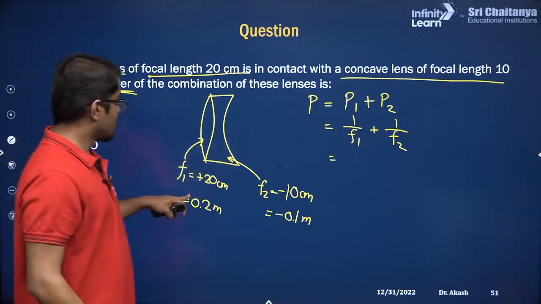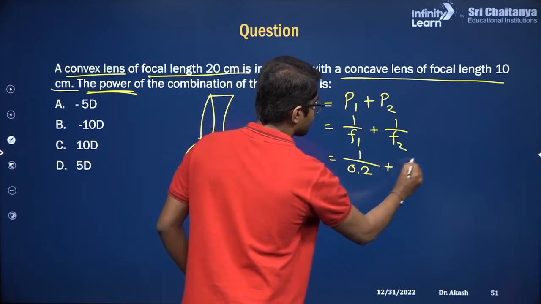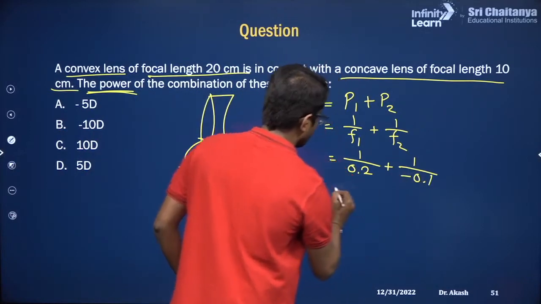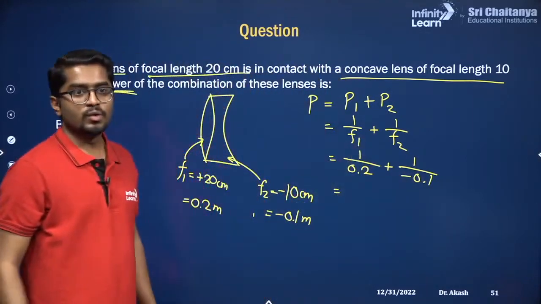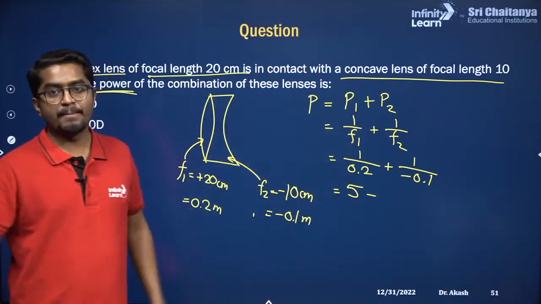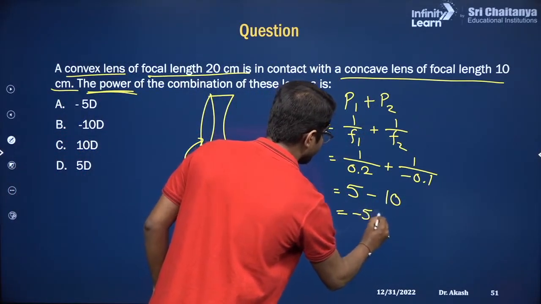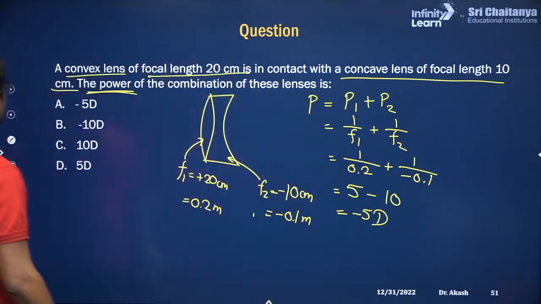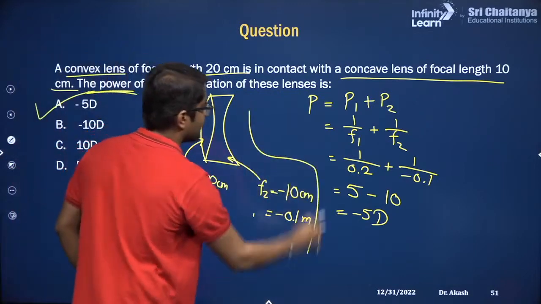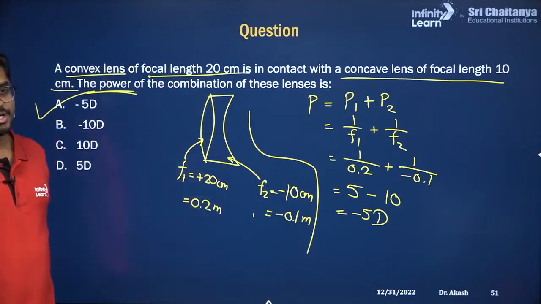Now substitute. So F1 is 1 divided by 0.2 plus F2 is minus 0.1, so minus 1 divided by 0.1. What is 1 divided by 0.2? It is 5, minus 1 divided by 0.1, which is 10. So this will be minus 5 diopters. So this is option number A. Clear? This is the power of the combination.